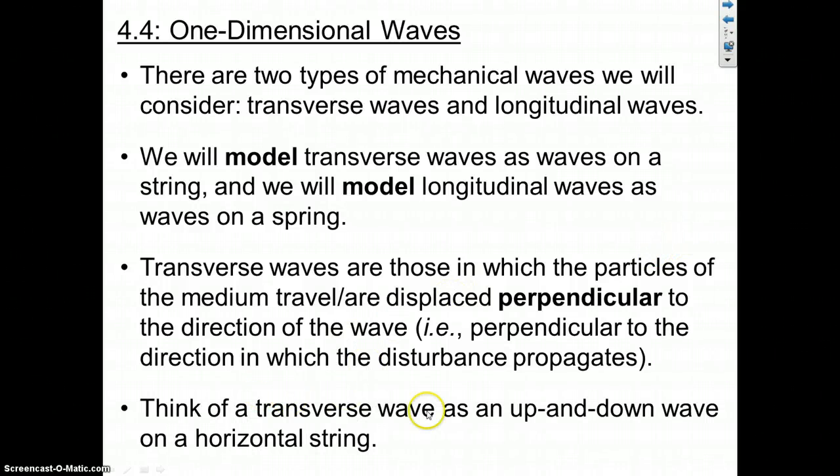You can think of a transverse wave as an up and down wave, and this is clear if you hold a string and you send a wave along the string by snapping one end up and then putting it back to its original position, sending a pulse down that string. Clearly, the string is not itself moving left or right, so none of the individual particles could be moving left or right. The wave certainly moves from left to right, but the individual particles are only moving up and down.